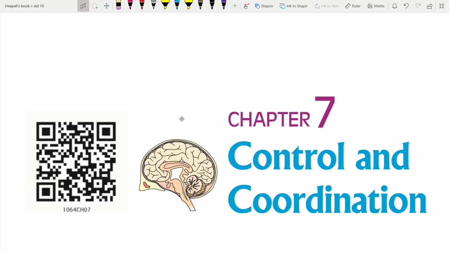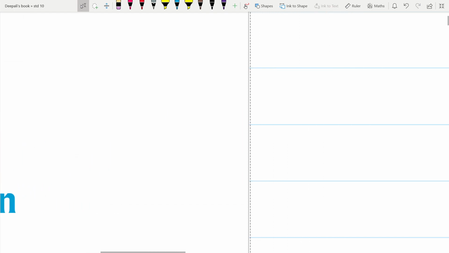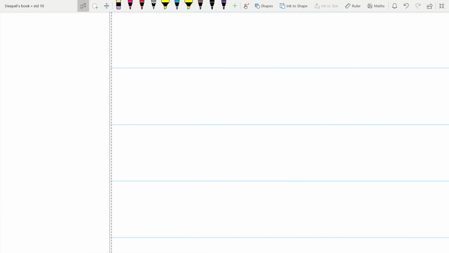The working together of different organs of the body of an organism in a proper manner to produce proper reaction to stimulus is called coordination. And for this coordination, we have two systems in our body.